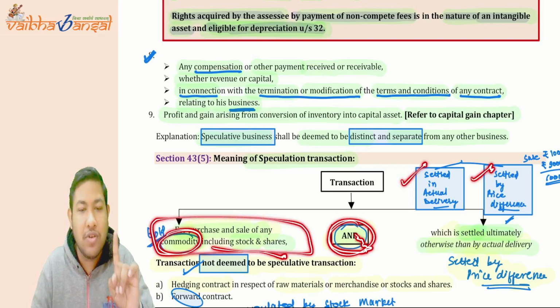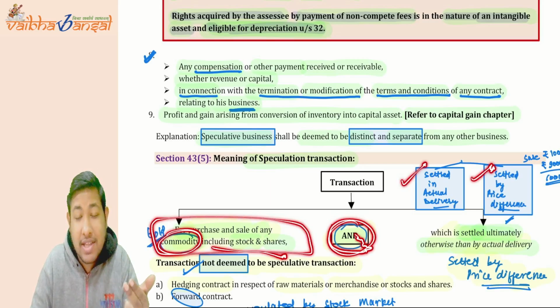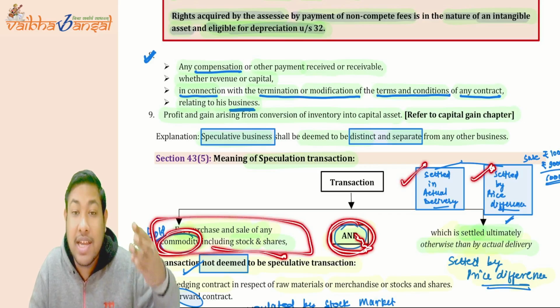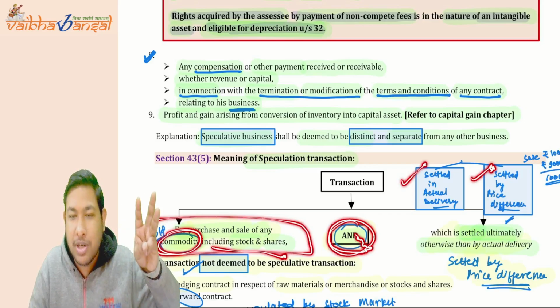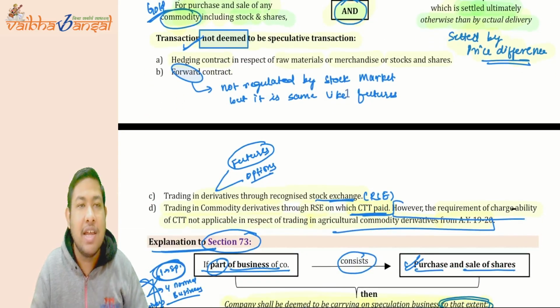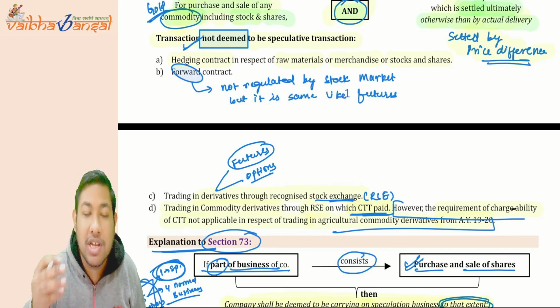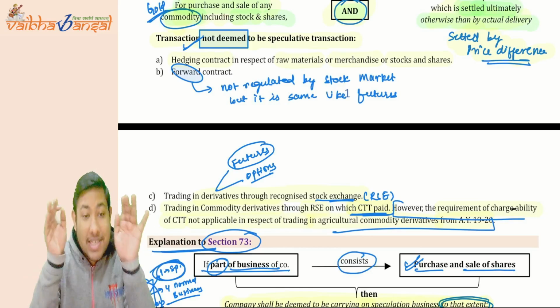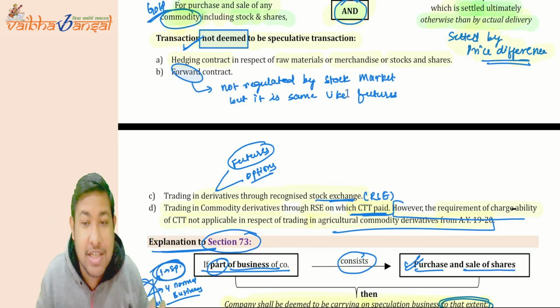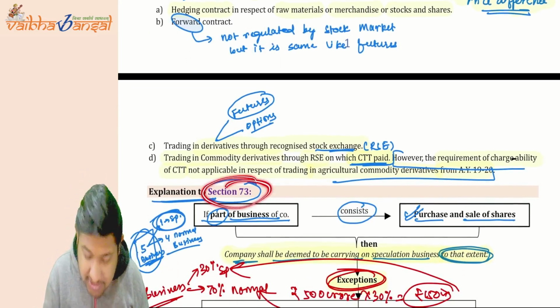But there are certain transactions which the government does not deem as speculative transactions. What are those transactions? First was the hedging contract, second was the forward contract, and by modernizing the forward contract, what comes in? The derivative contract, where two points come: futures and options. And at the last, if you are trading in commodity derivatives through a recognized stock exchange, on which CTT is paid.